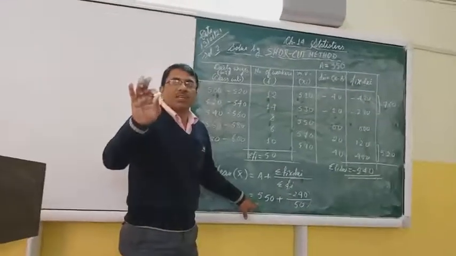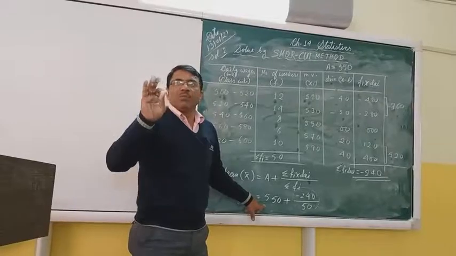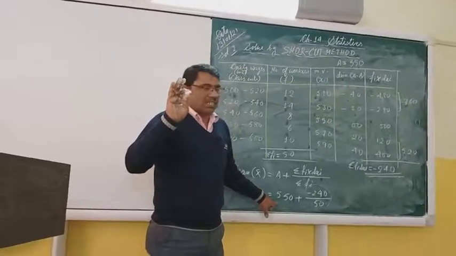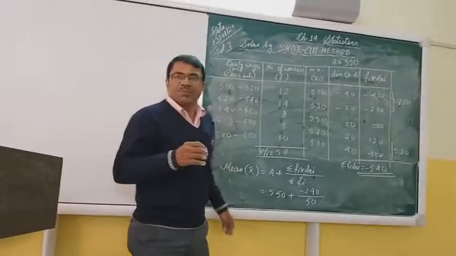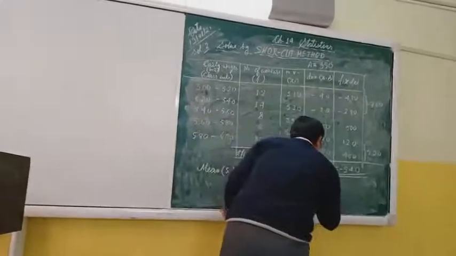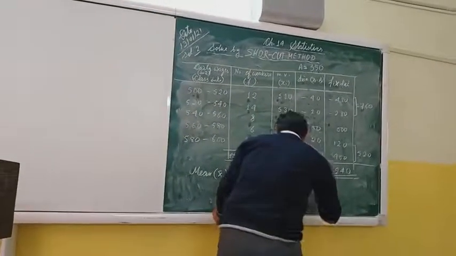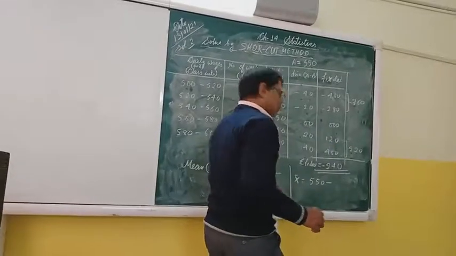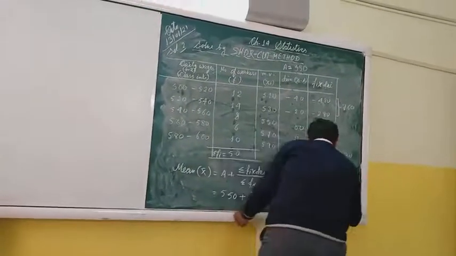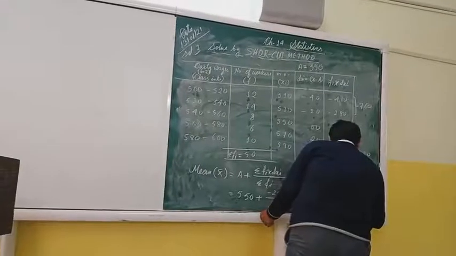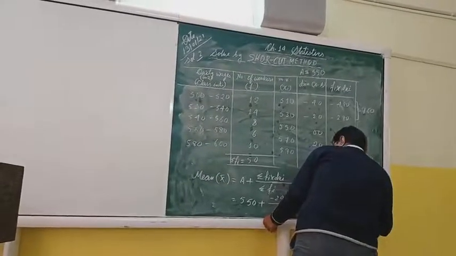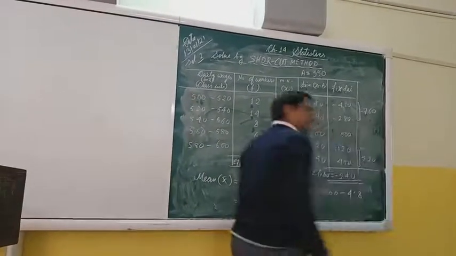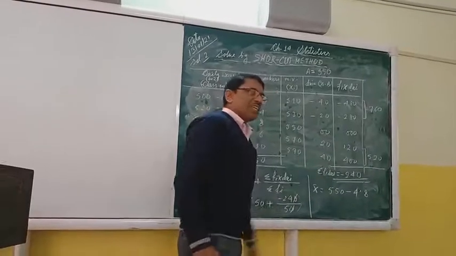The direct answer will come. We can save at least 30 seconds during the exam. Only to save time, x bar is equal to 550 plus minus, minus 4.8. So minus 4.8 is coming.